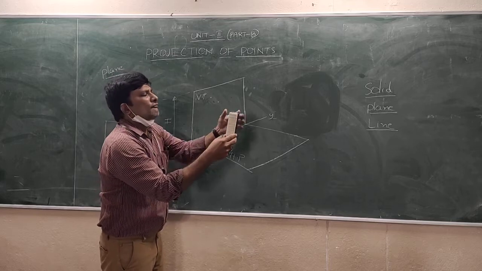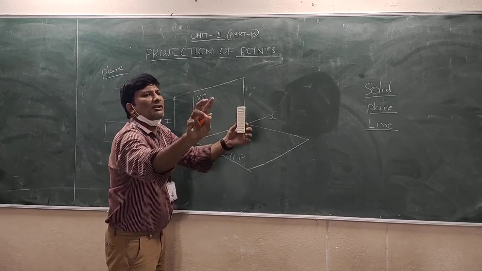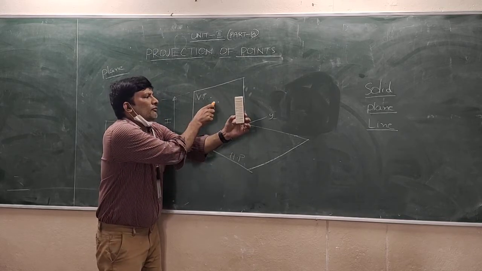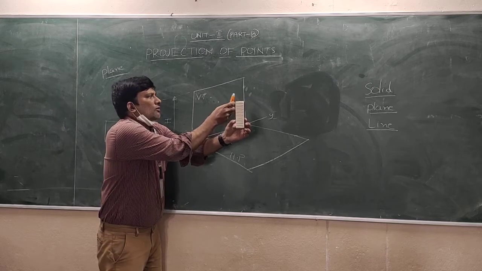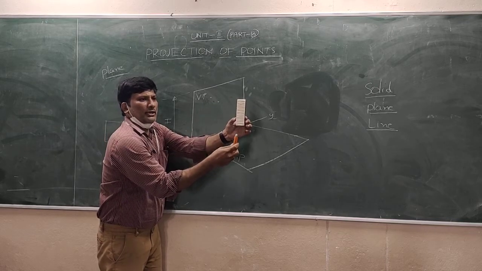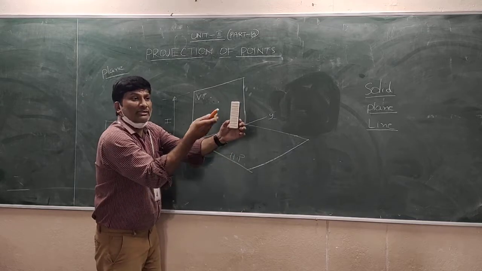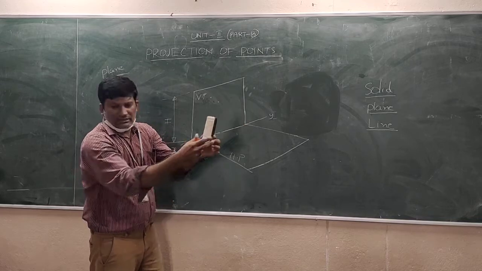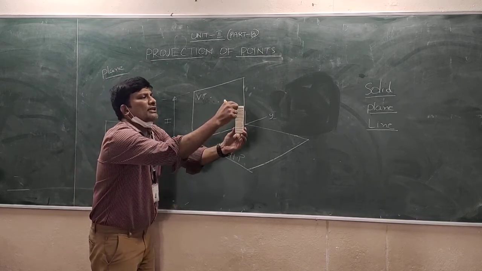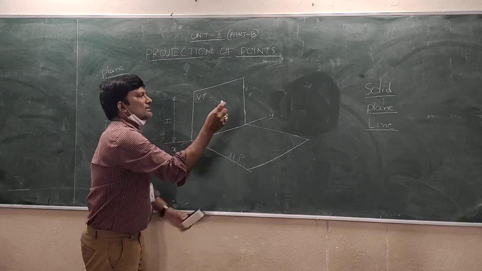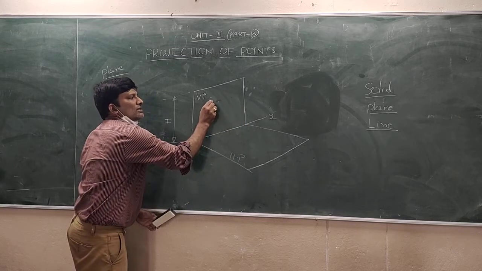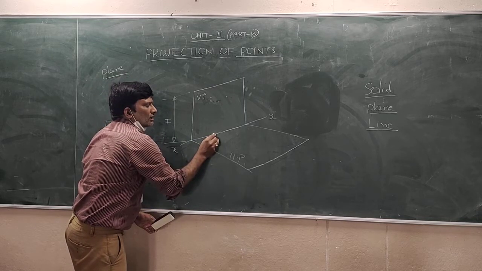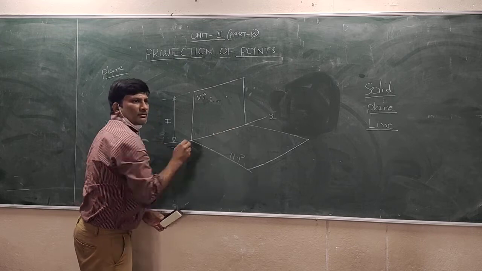Now what will I do? From these 4 corner points, I will draw 4 lines. See, you have to make the imagination. From this corner I am making one line, and from this corner one more line, and from the remaining 2 corners, I am projecting these lines. Then only I will get the exact shape or actual shape of the particular object. Isn't it? Simply you have to keep it this way. I am projecting from these corner points. Yes, I projected; one point I got like this, another point I got like this, and one more point I got like this, and one more point is here.